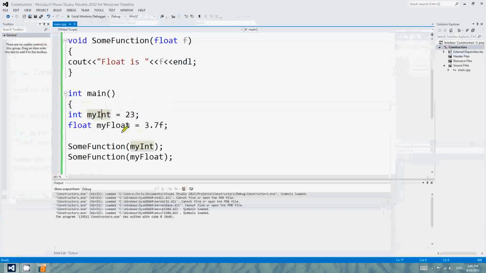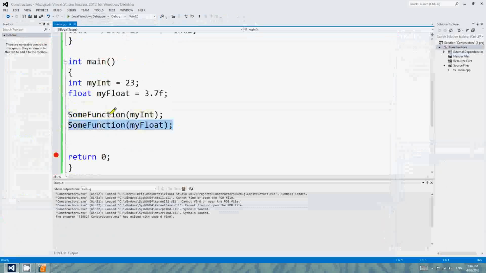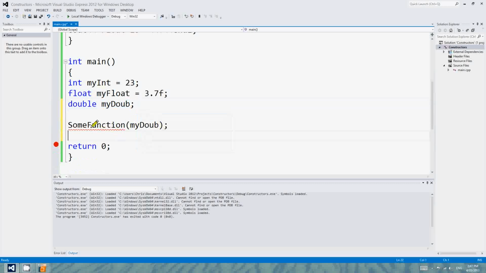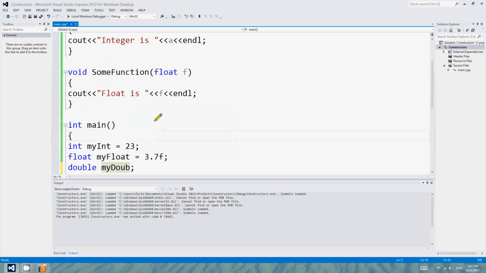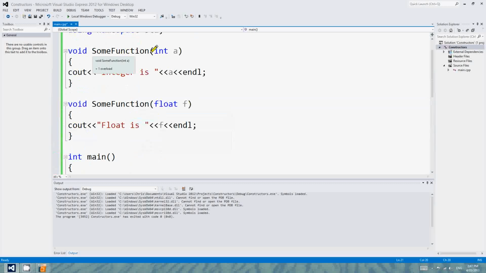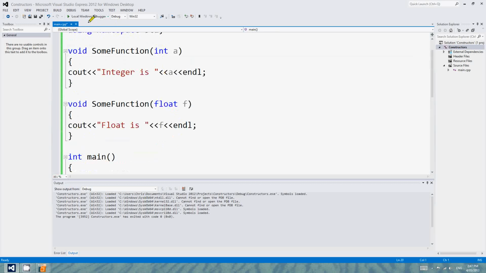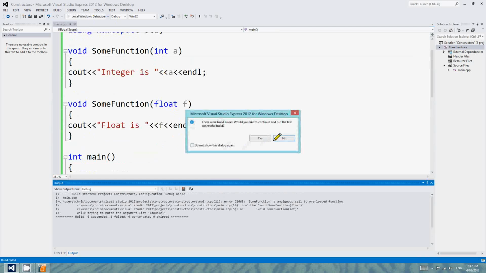Now, this is interesting. Instead of passing an integer, what if we pass a double? My dub. And I copy and paste that there. So what's going to happen here? We've got SomeFunction and we're passing a double. So C++ has got to choose either this one with the int or this one with the float. But we're not passing an integer or a float, we're passing a double. So it doesn't know what we mean. It doesn't know which function to call. If I hit play, it's going to give us an ambiguous function call.